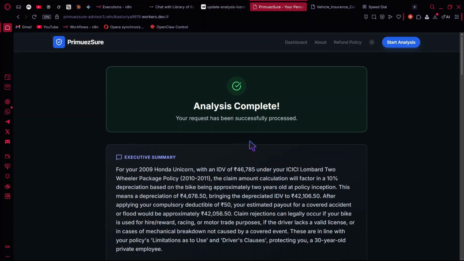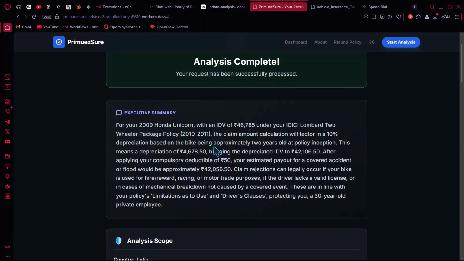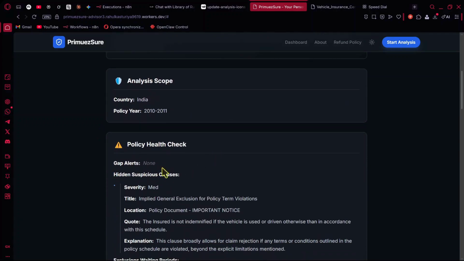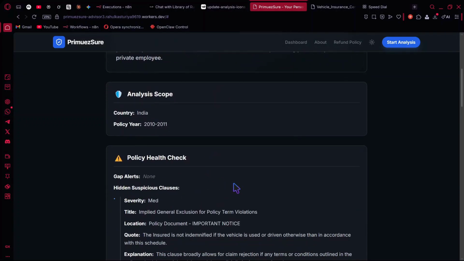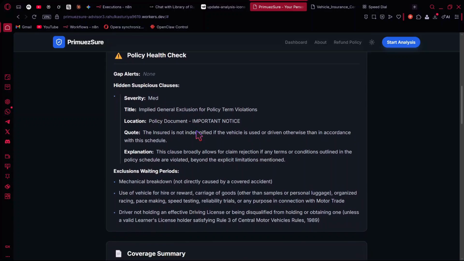All right, the analysis has been completed. As you can see, there are no gap alerts, but there are hidden suspicions and clauses, with severity marked.